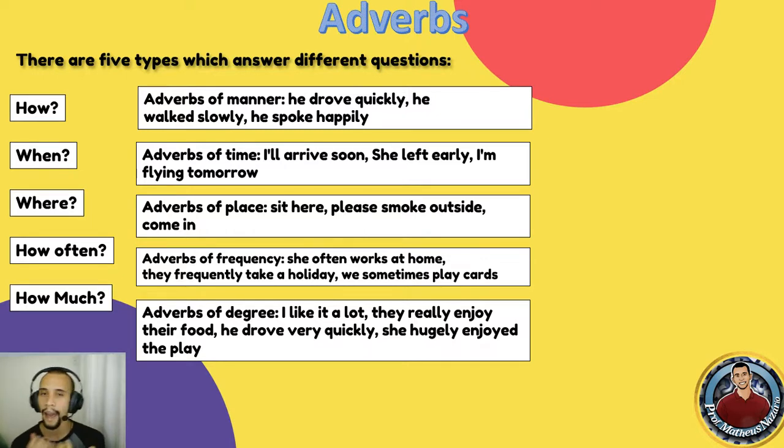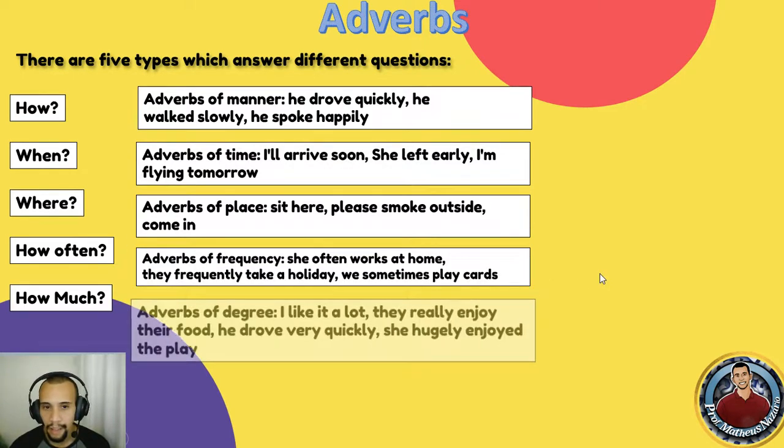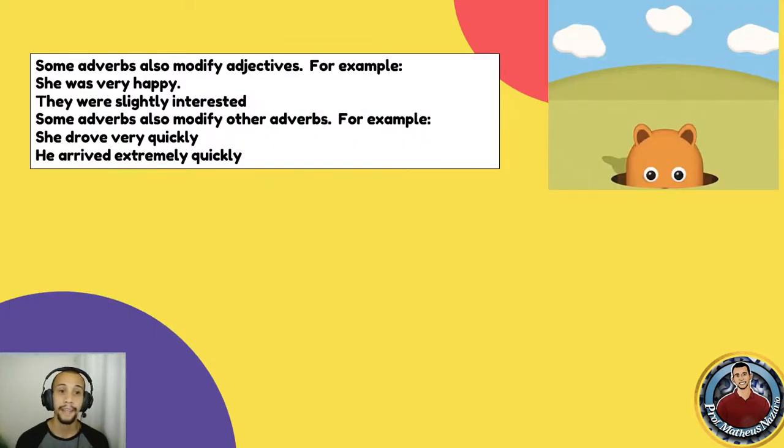So as I had mentioned, adjectives give a feature to nouns and adverbs give a feature to adjectives, verbs, or other adverbs. All right, I hope it's clear. So, oops, I left some effects. Just remember that, as I had mentioned, some adverbs also modify adjectives. So I can say she was very happy. So I'm emphasizing, giving a feature of how happy she was. And they also modify other adverbs. So I can say she drove very quickly. Not only did she drive quickly, but very quickly. Okay? So it's changing the way that something happens.